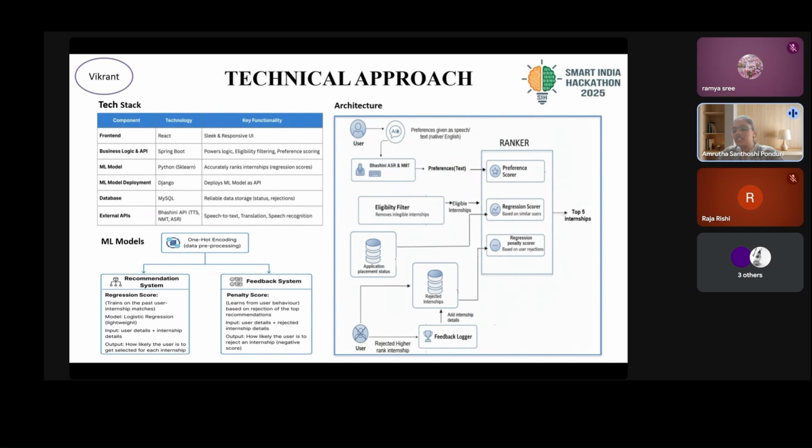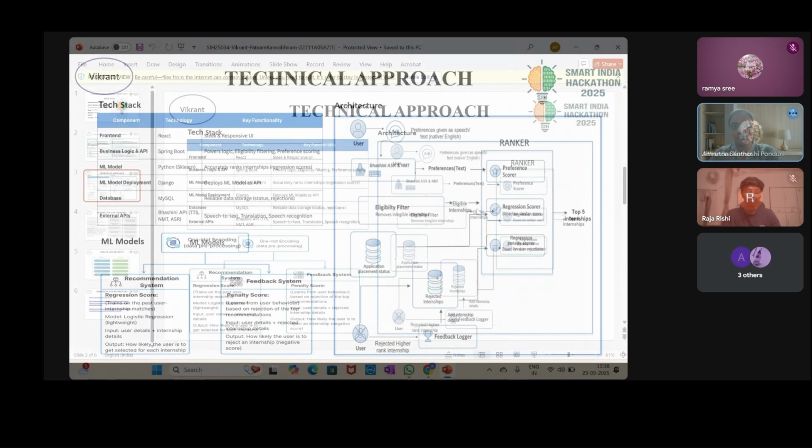If the user is not satisfied with the top 5 internships, we also have a backup of another 5 internships from which the user can select. So these 5 internships are just a backup plan to ensure that the user is not dissatisfied with only the provided 5 internships, and the previous internships which he has not selected are given a negative score and updated in the feedback system. Now, my teammate Rishi will explain the ML model in detail.